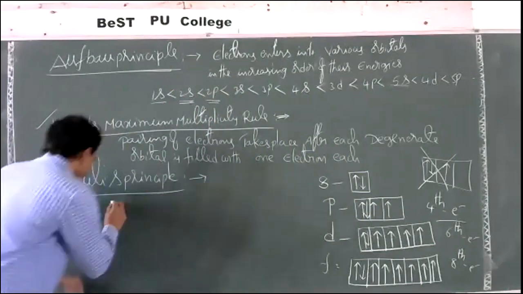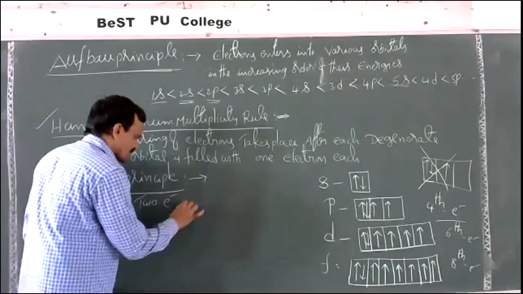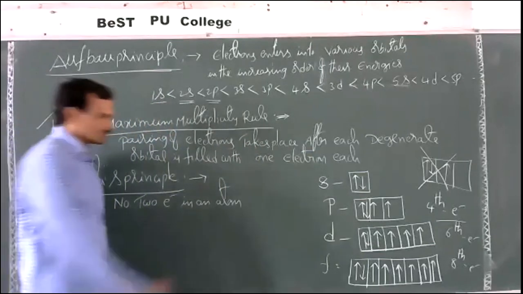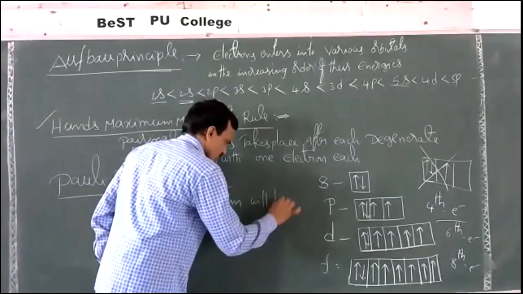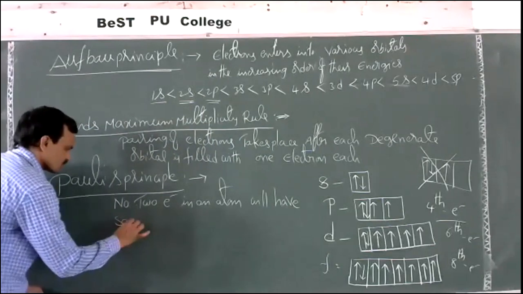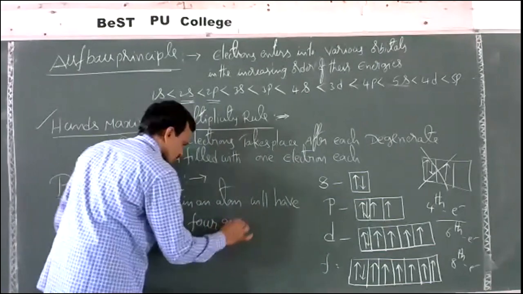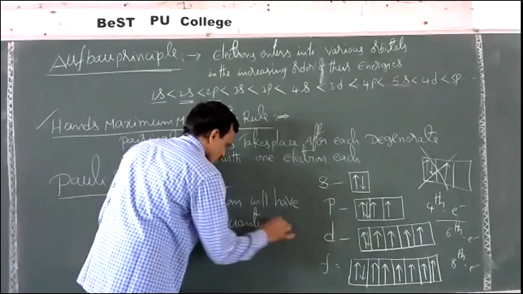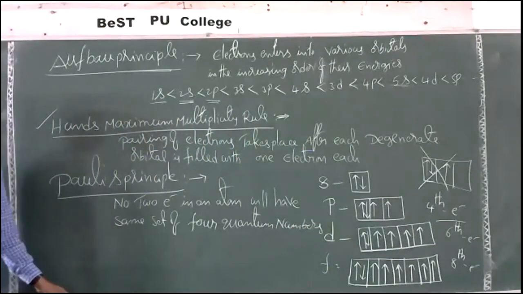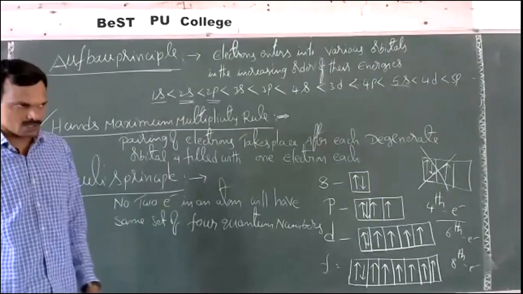The first one is: no two electrons in an atom will have the same set of all 4 quantum numbers.